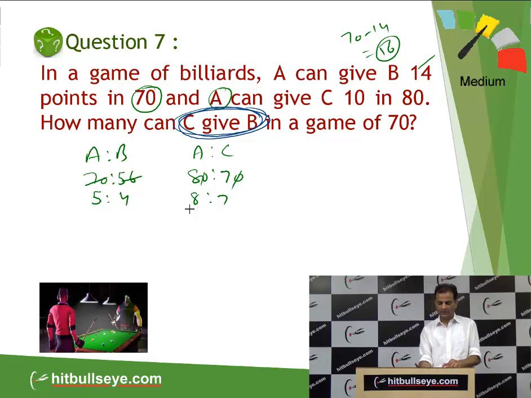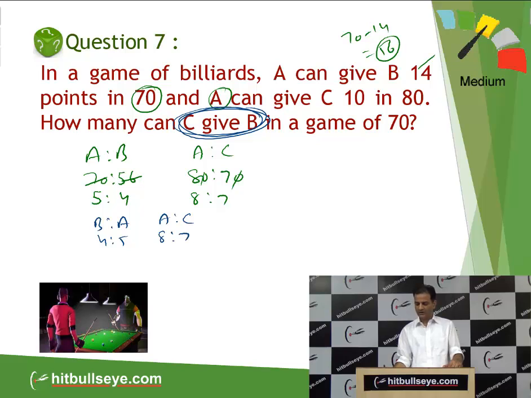What the exam is asking is what C can give to B. That means A ratio B, A ratio C. So can I say this will be B ratio A? B ratio A is 4 ratio 5, and A ratio C is 8 ratio 7. Now again convert that into ladder form, which we have already done.